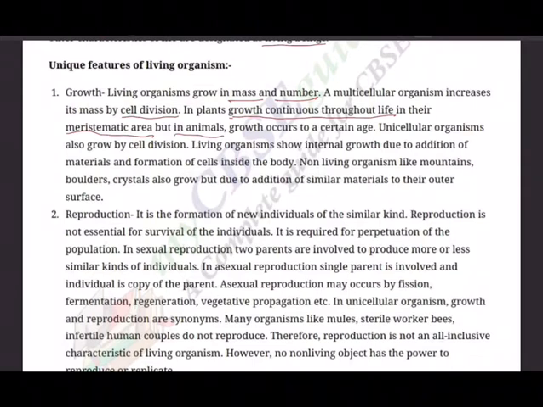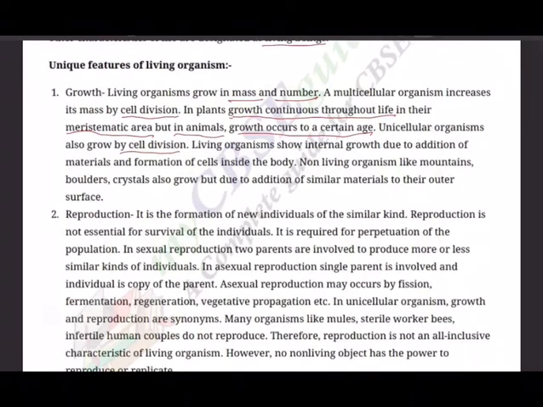So in our case, growth occurs only up to a certain age. Like in our case, until your 12th class and maybe plus 1 year, that is around 18 to 19 years, your growth in height almost ceases. Unicellular organisms also grow by cell division. So mitosis, thanks to mitosis.